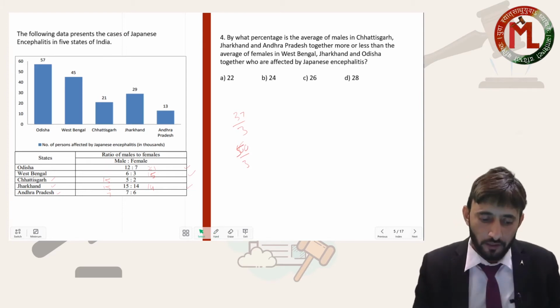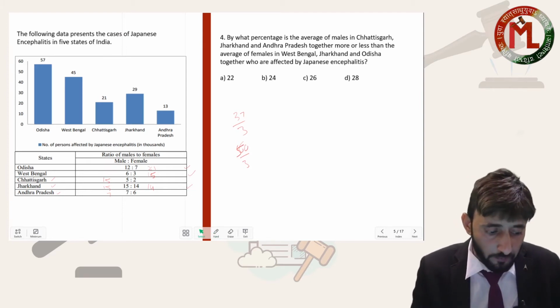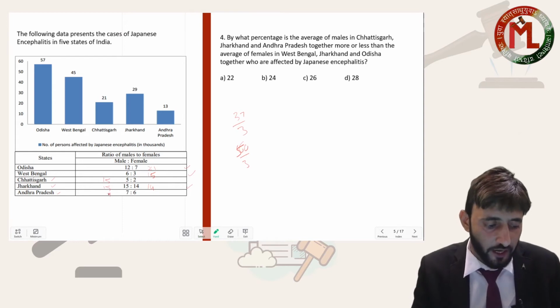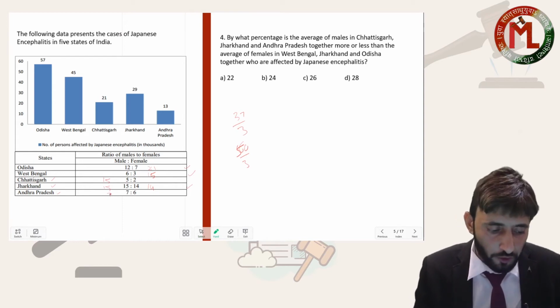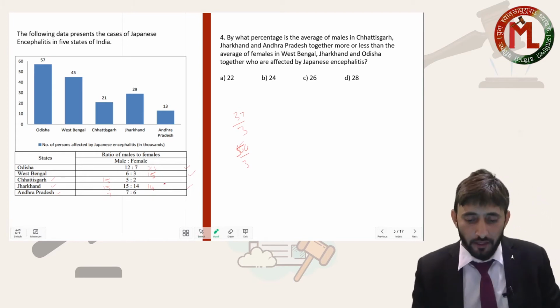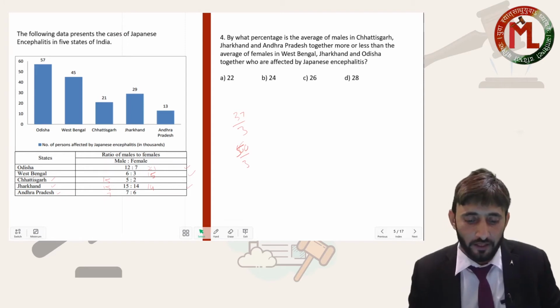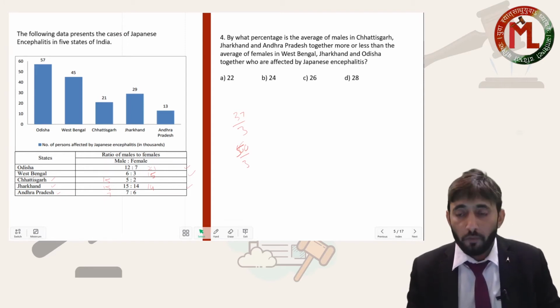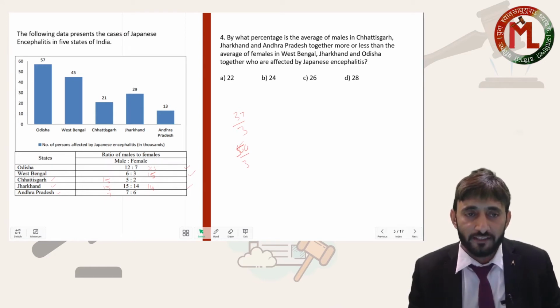Okay my dear. So we have to take the males of Chhattisgarh, Jharkhand and AP, while females should be taken from Orissa, West Bengal and Jharkhand. Now one thing is very clear, my dear, that the number of males and females correspond to the same number of states, that is 3 states each.